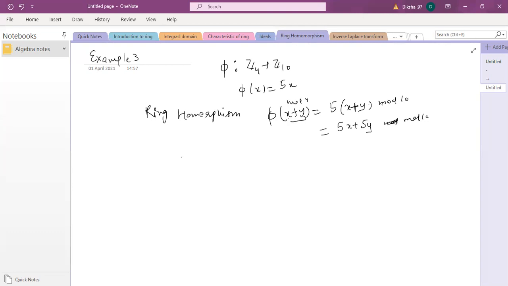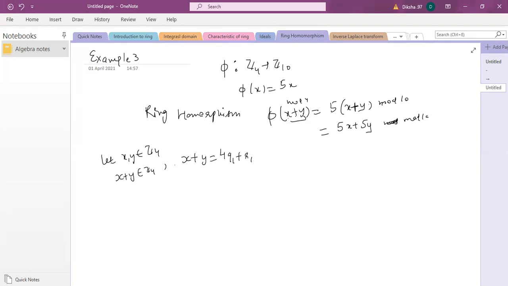So let me write x plus y is 4q1 plus r1. Okay, so why am I writing like this? Let x, y belong to Z4. So x plus y also belongs to Z4 because that's a ring.